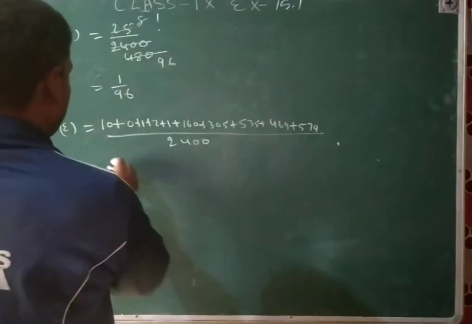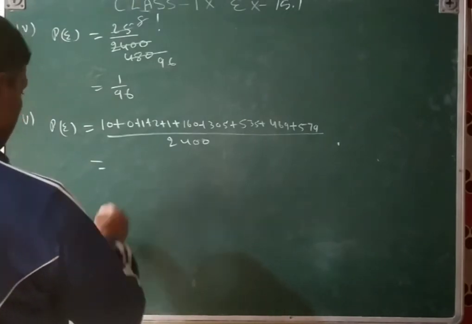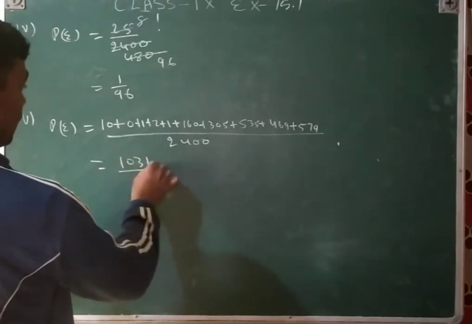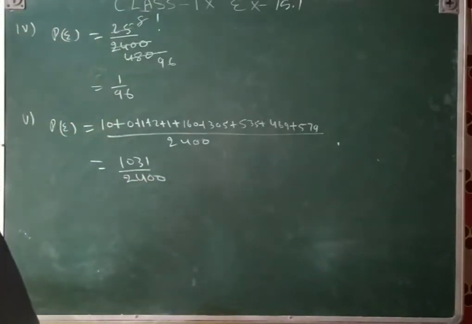And then after adding of that, that will be 1031 upon 2400, that will be the answer.